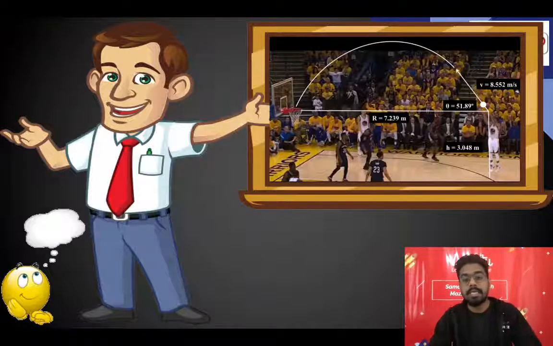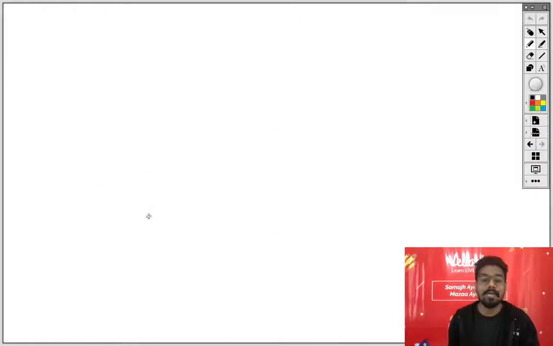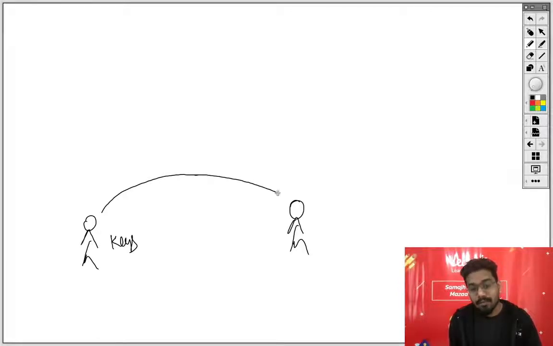And before we proceed, just a simple thing as a real life thing where you have seen a parabola. कहां कहां देखा है बेटा? अब मैं आपको एग्जांपल दूंगा. This is you, okay, and this is your friend. Your friend has asked you, for example, anything. He is eating something or he is having some keys, a key of a bike. Your friend wants the keys of that bike. So what you will do? You will throw the key and that key will follow the path of the parabola.